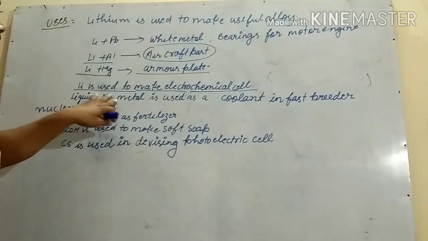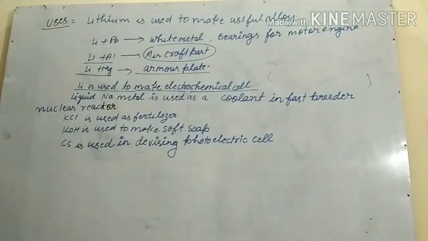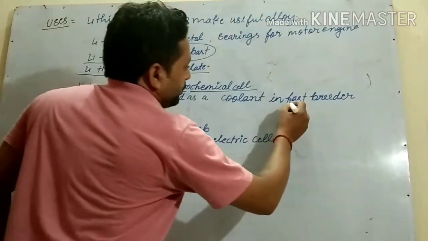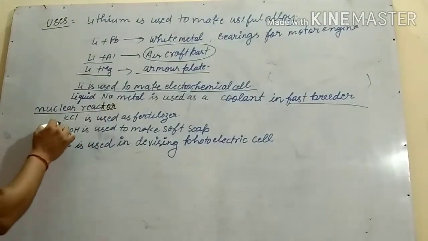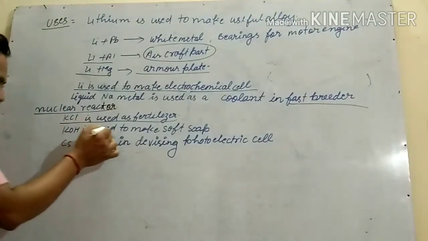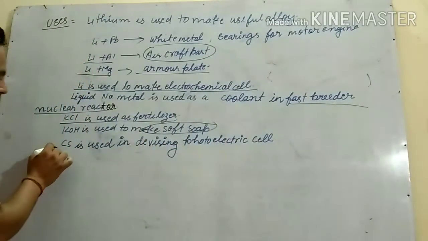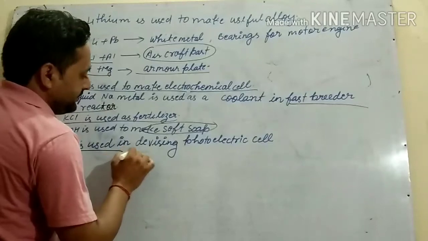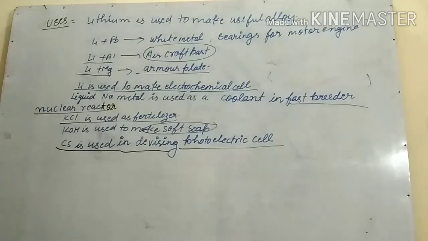Liquid sodium metal is used as a coolant in fast breeder nuclear reactors. KCl is used as fertilizer. KOH is used to make soft soap, and cesium is used in devising photoelectric cells. So these are the main uses of alkali metals.